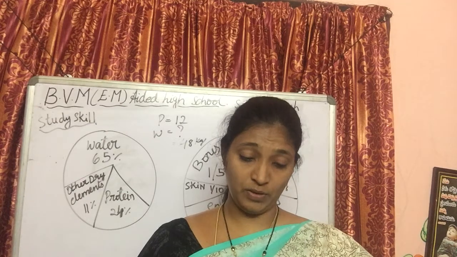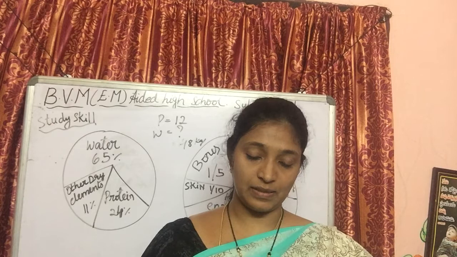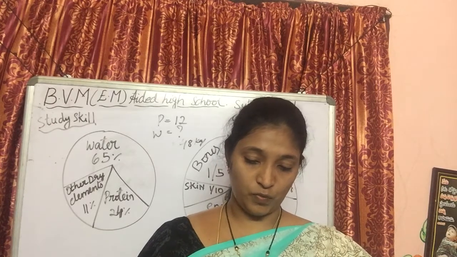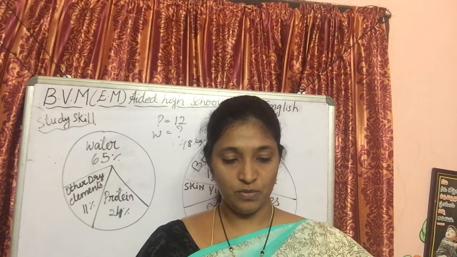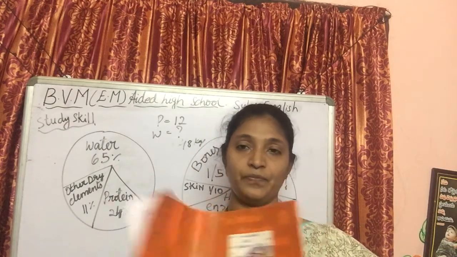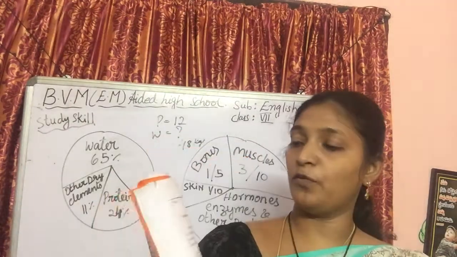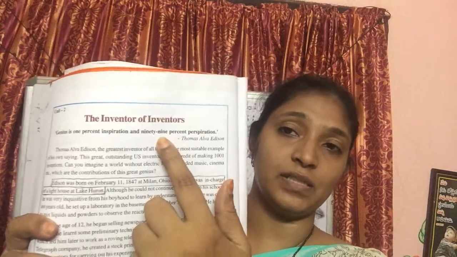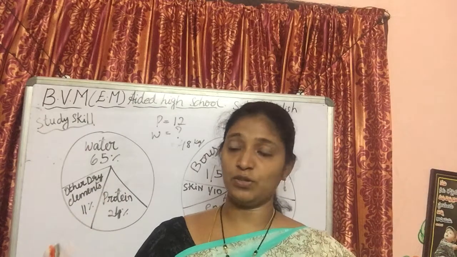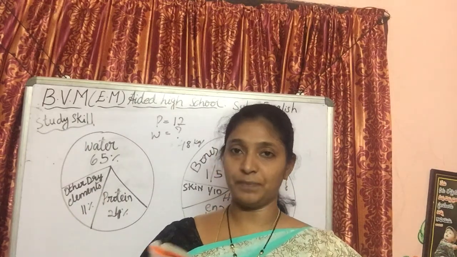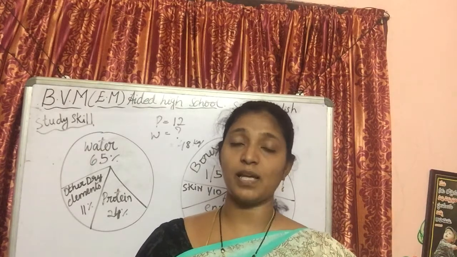This is somewhere in the back of the textbook. For every unit there is a speaking and listening skill that is given. So we are going to do that now, and then let's see what you understand from that. So unit 2, it's page number 104, children. Page number 104, it says the inventor of inventors. Okay, very important, and something related to science as well, depending on our unit about C.V. Raman, and then we are talking about another scientist here.